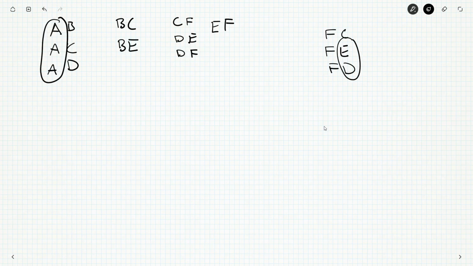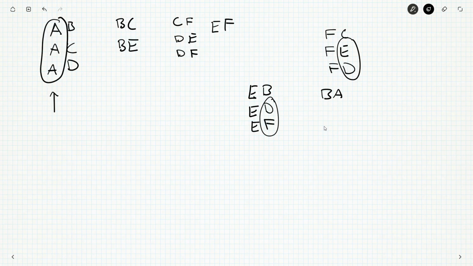So here's another sort of symmetry. I could look at it from A's perspective, or from F's perspective. Or could I look at it from E's perspective? E plays against B, D, and F. B and D don't play, B and F don't play, and D and F do play. Oh, the plot thickens. How about B?